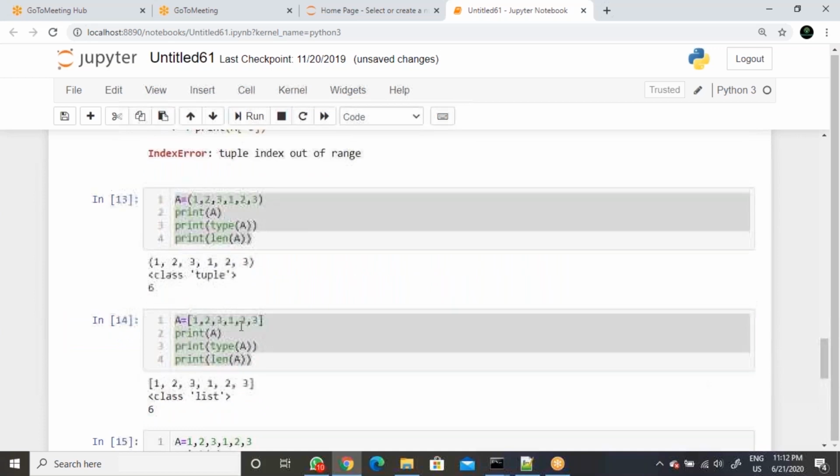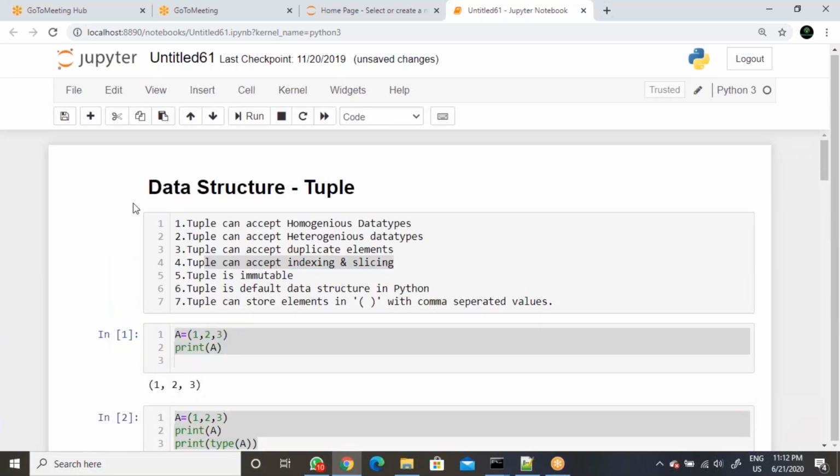Okay, so this is all about the tuple data structure. So just practice one by one very carefully, then by using some other examples as well.